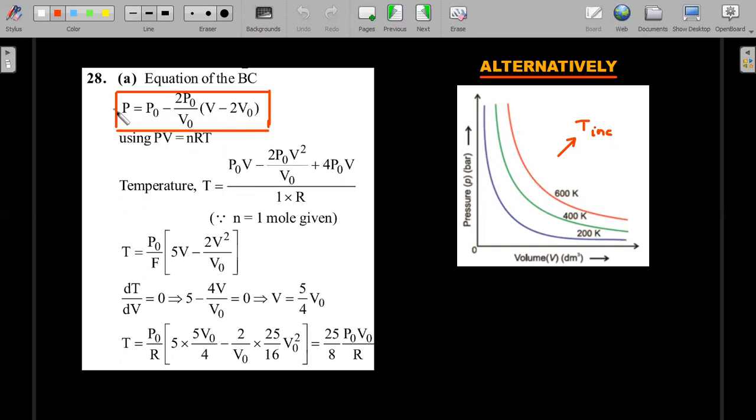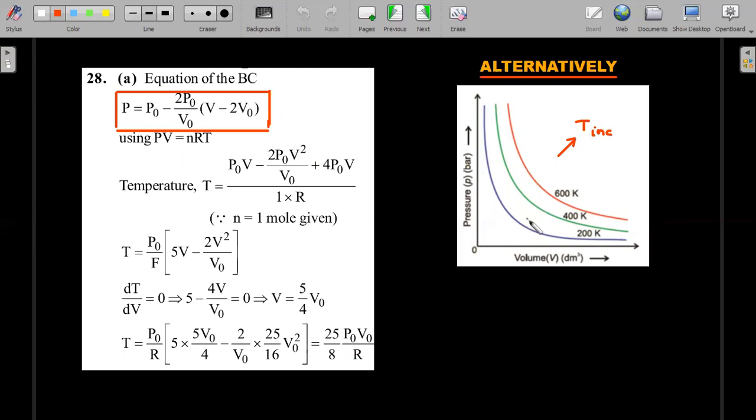Then you write P = nRT/V here and get the temperature as a quadratic function. So temperature comes out to be a quadratic function of volume, dT/dV = 0, a pure calculus idea. Then you'll get the place where the temperature becomes maximum, that is 5/4 V naught. Substitute that 5/4 V naught back in this and you'll get the required answer. One way.